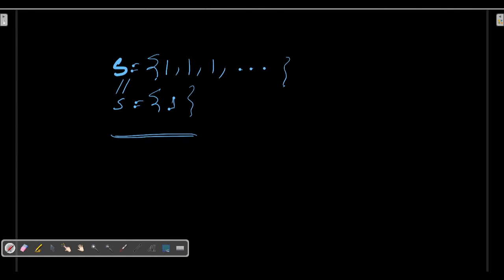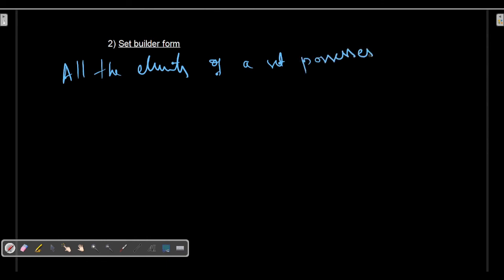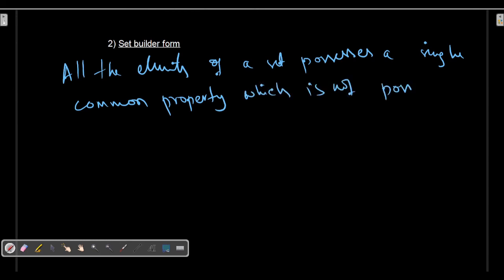Now that we know what the roster form is, next let us come to the set builder form of a set. So what is the set builder form of a set? Here all the elements of a set possess a single common property, which is not possessed by any other element outside the set.